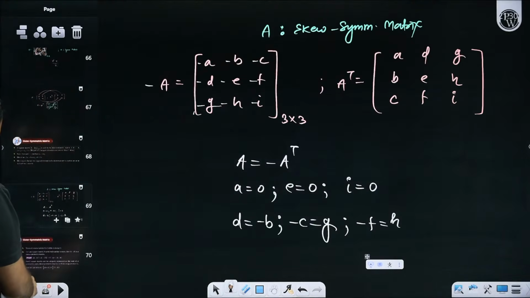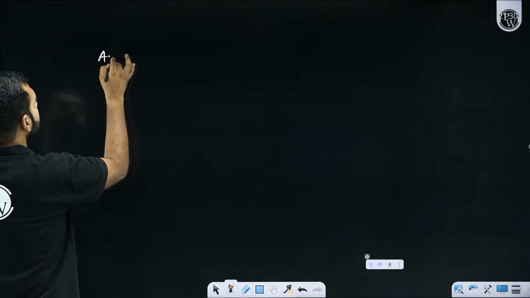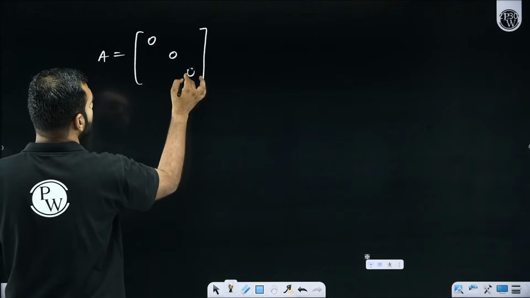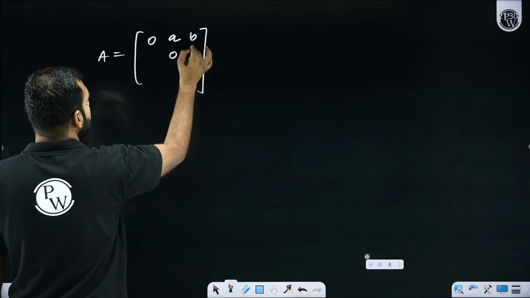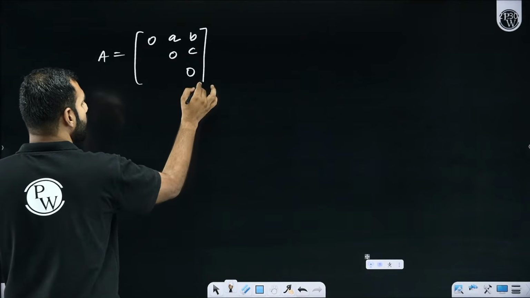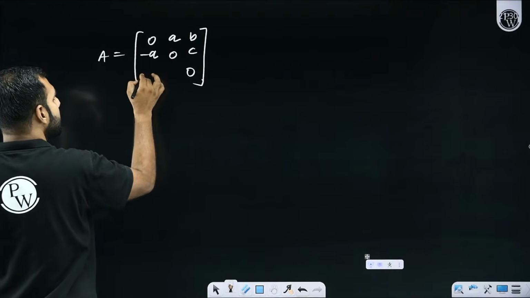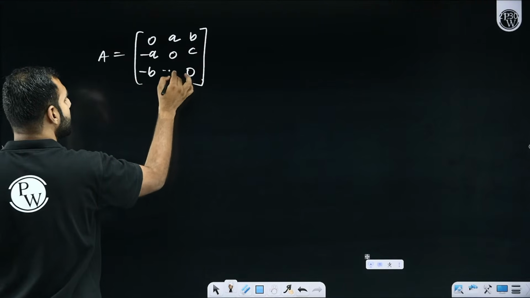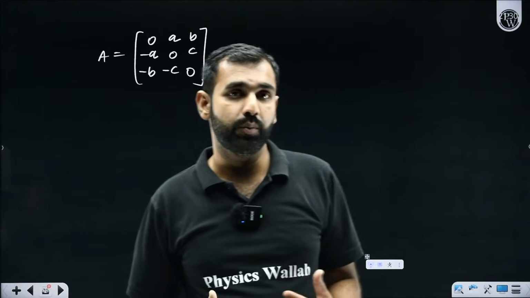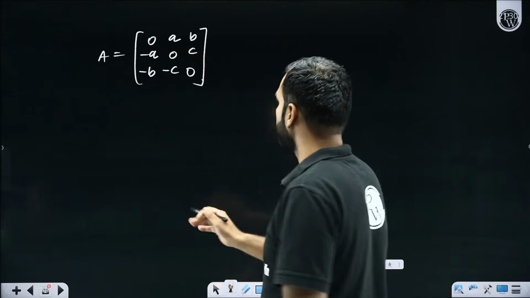Pay attention everyone. Let's say we have a matrix A, which is given by this, which has diagonal elements as 0, this as A, this as B, this as C. So if you are wanting to call it skew symmetric, if it is A, this will be minus A. If it is B, it will be minus B. If it is C, it will be minus C. If something like that happens, you are in a position to say that, sir, this matrix A is a skew symmetric. If you don't believe me, check it out by yourself.